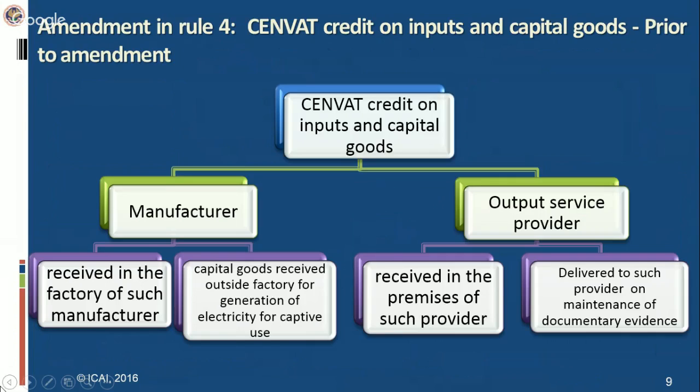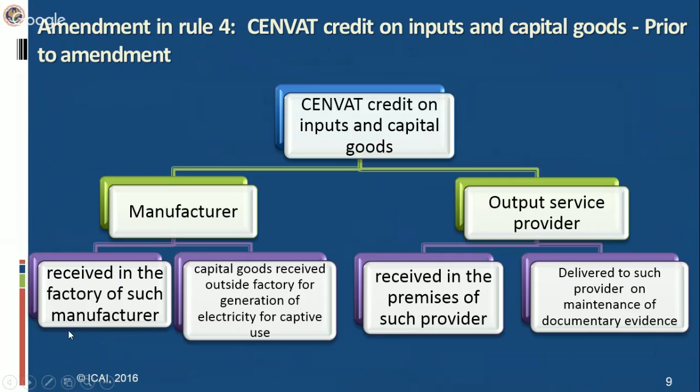So let us first understand the situation which was existing prior to amendment. In fact, it is always better to understand the situation existing prior to amendment, as it helps in understanding the implication of the amendment in a better manner. So let's understand the situation which was existing prior to this amendment made in Rule 4.